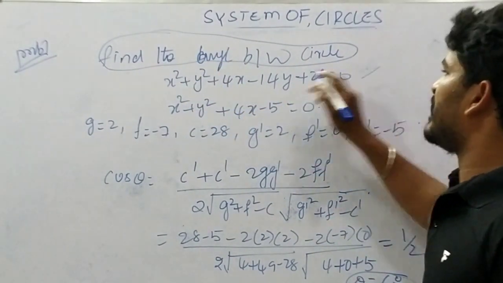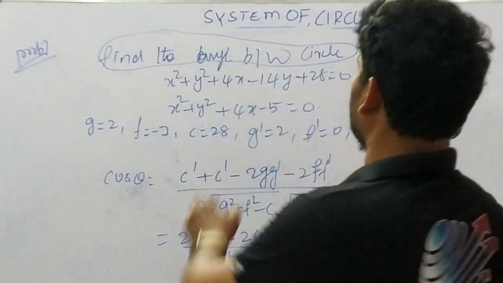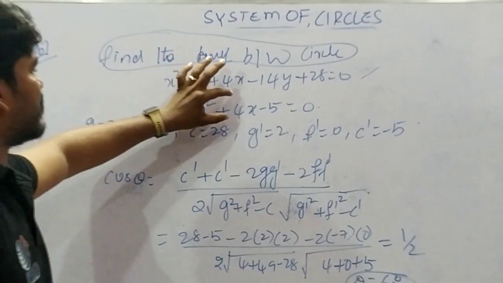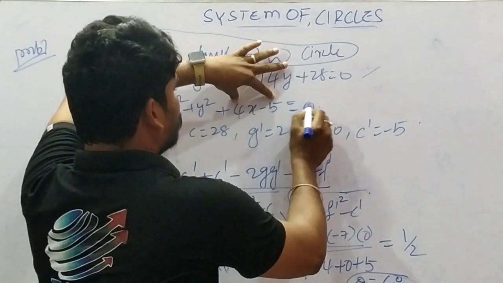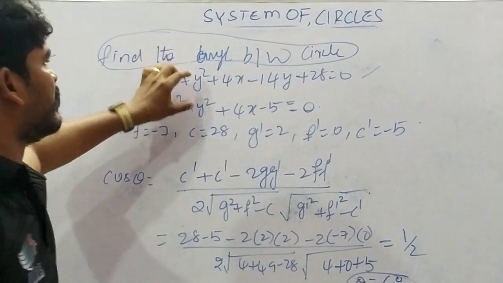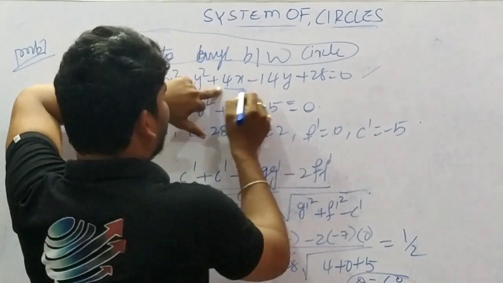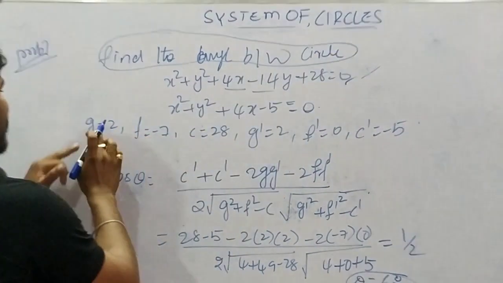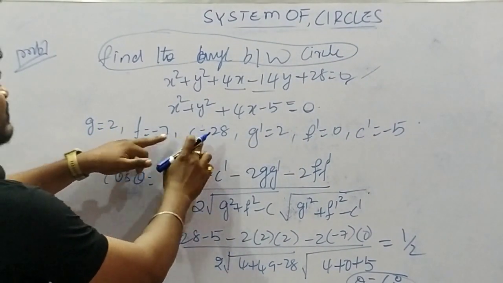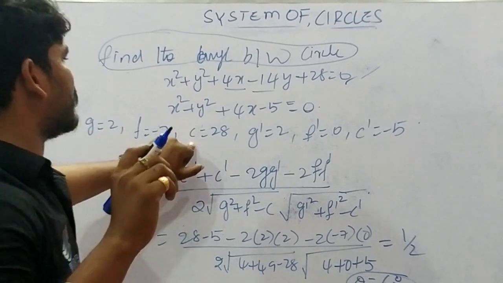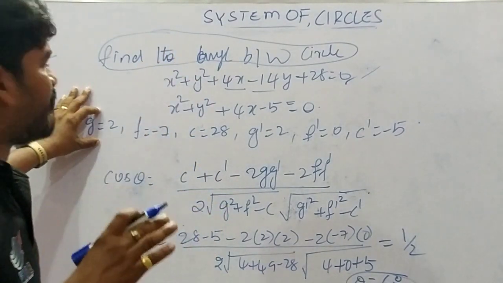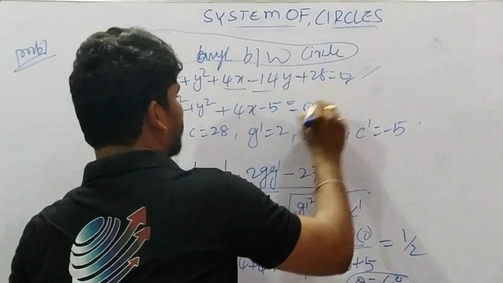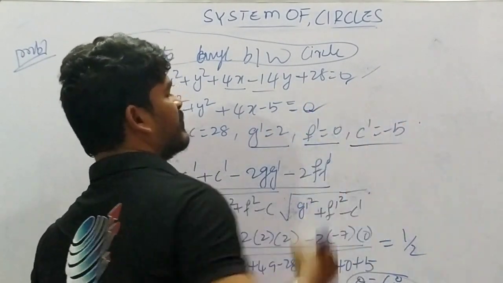The first circle is x square plus y square plus 4x minus 14y plus 20 equal to 0. In the same way, the second is x square plus y square plus 4x minus 5y equal to 0. From the first equation, 4x minus 14y, we get g equal to 2, f equal to minus 7, c equal to 28. From the first equation we get the center point values g and f and the c value. Similarly, for the second circle, we get g', f', c' values.